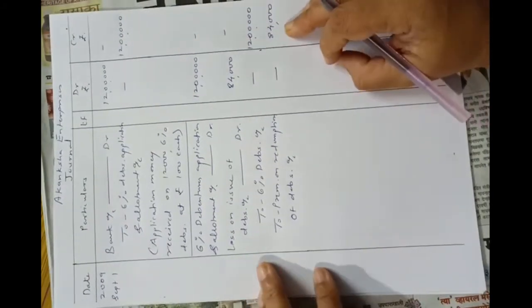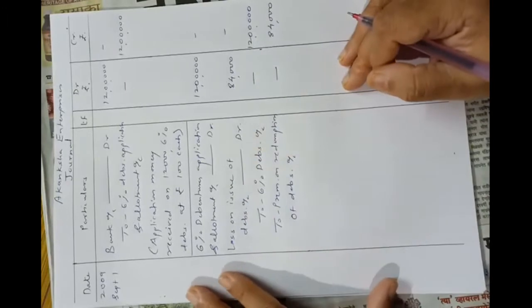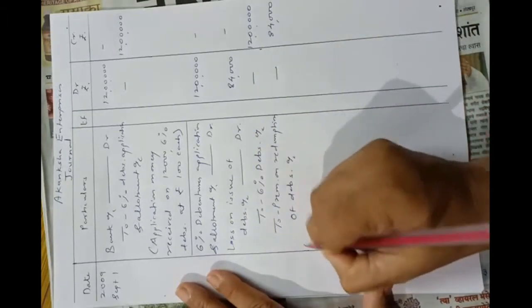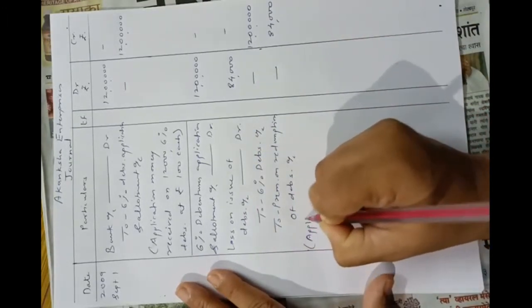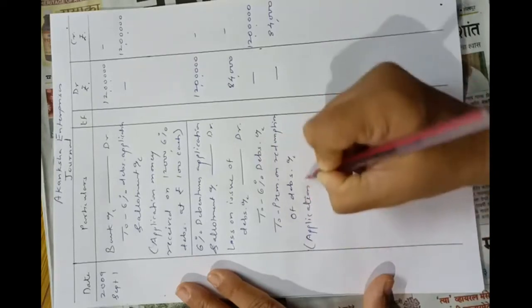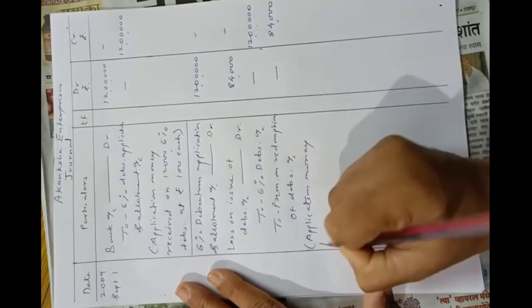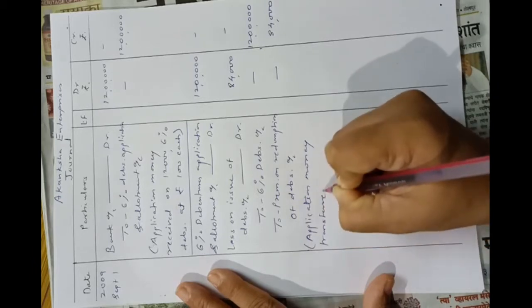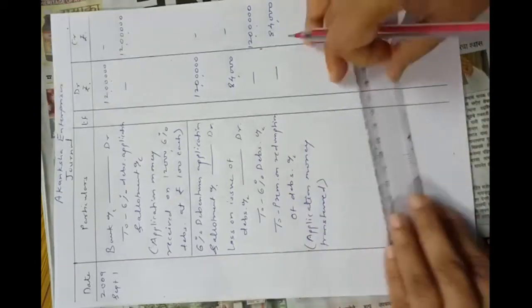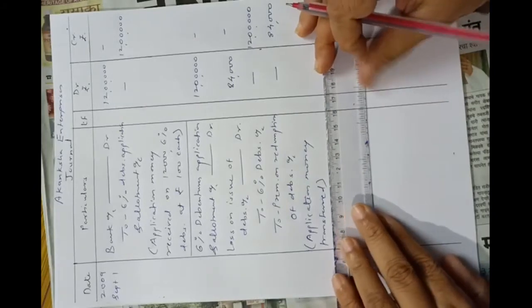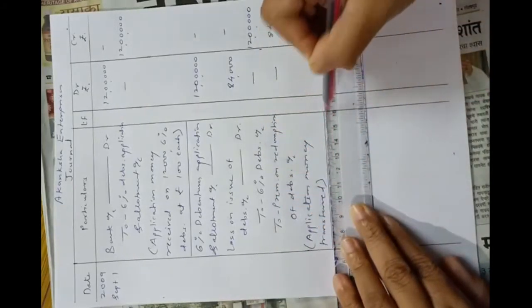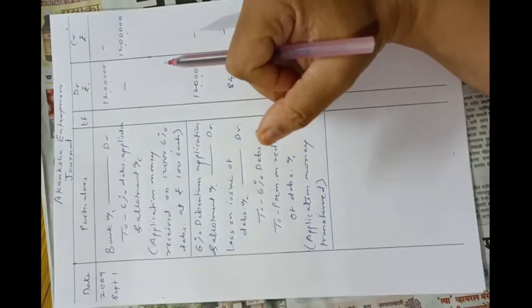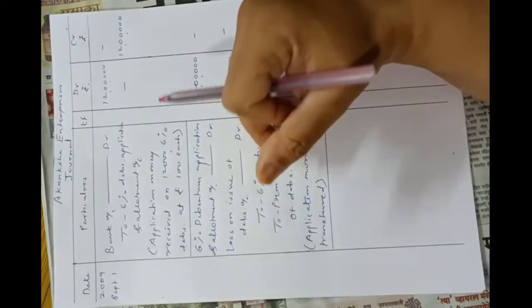So it is debited to loss on issue of debentures account. Okay, so application money transferred, these two entries are on the date of issue of debentures.